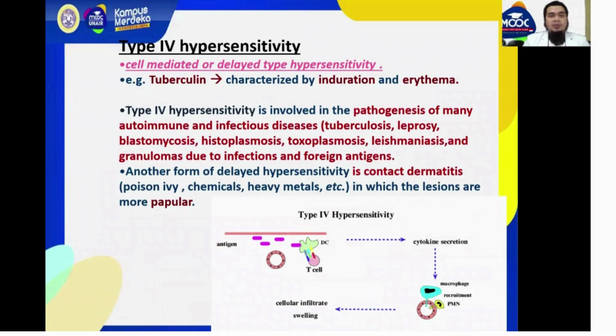Type 4 hypersensitivity, we call that cell-mediated or delayed type hypersensitivity. An example is tuberculin, characterized by induration and erythema. Type 4 hypersensitivity is involved in the pathogenesis of many autoimmune and infectious diseases. Another form of delayed hypersensitivity is contact dermatitis, in which the lesions are more papular.